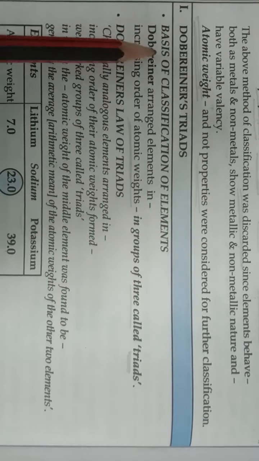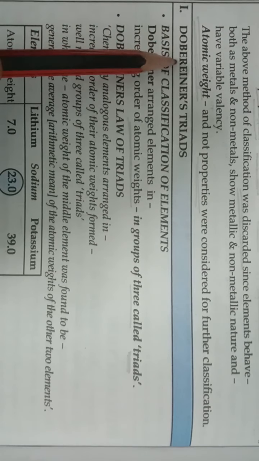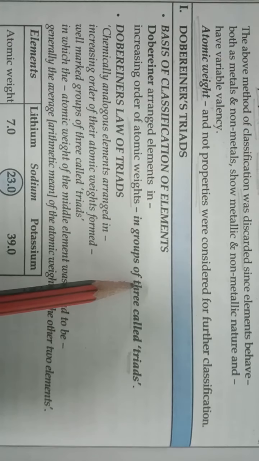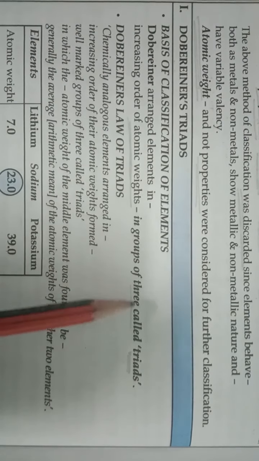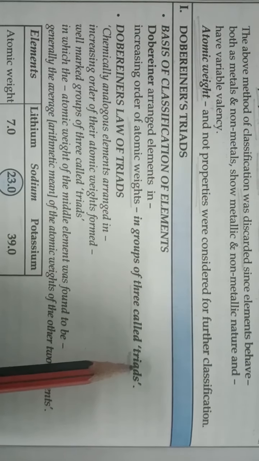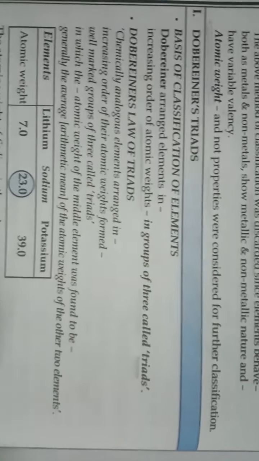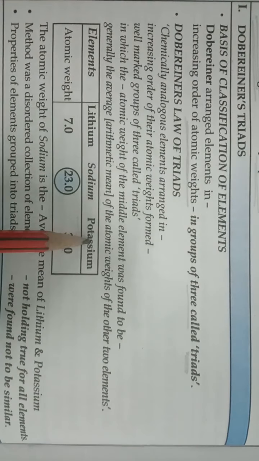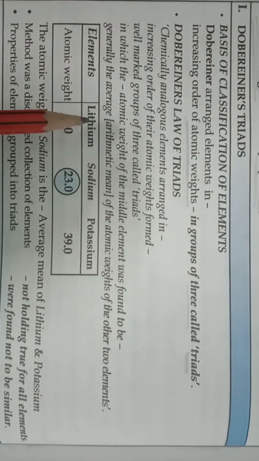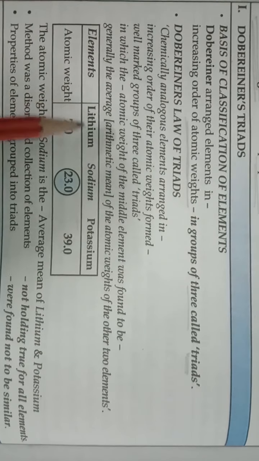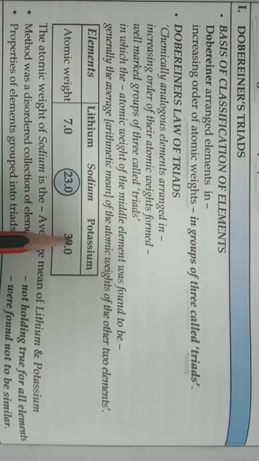Okay students, so Dobereiner arranged elements in the form of groups of 3, and these groups are known as triads. For example, lithium, sodium and potassium. In this triad, a group of 3 elements is arranged in increasing order of atomic weight.